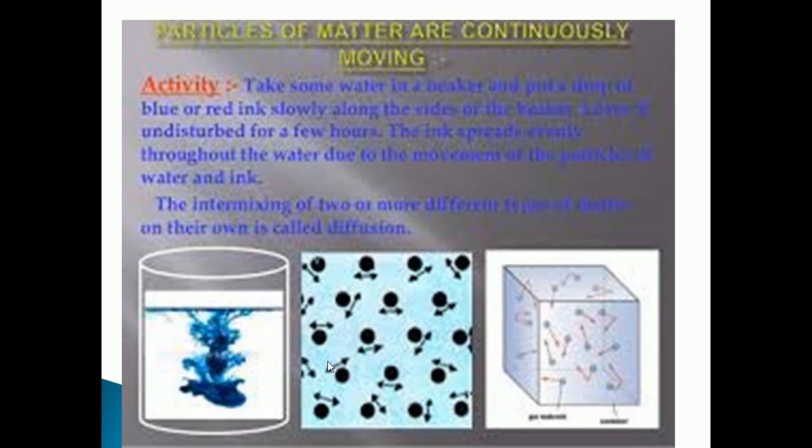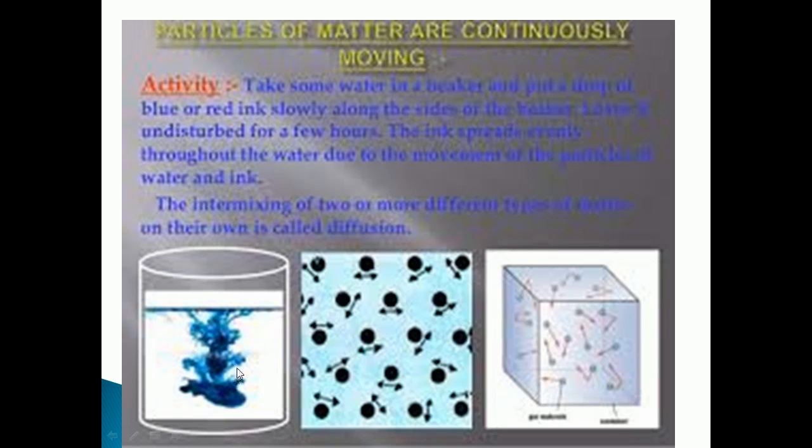What do you observe immediately? We can see that the ink will start continuously moving into the water. Yes, isn't it? The red or blue ink will slowly move along the sides to the bottom and start to mix with the water.